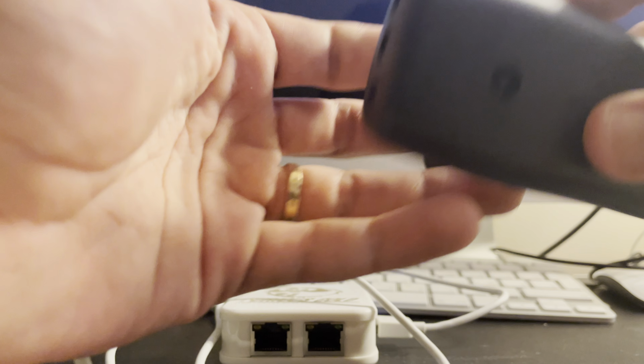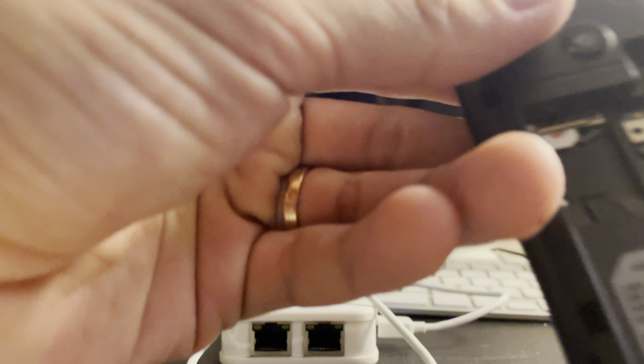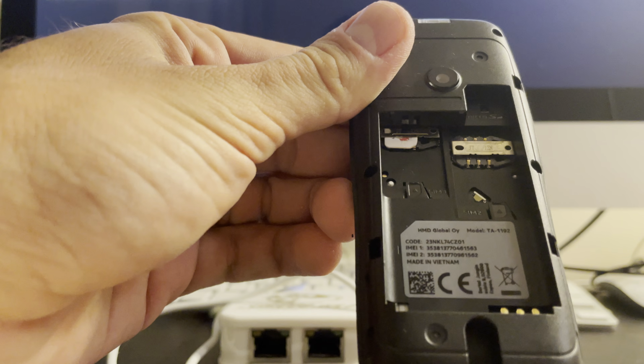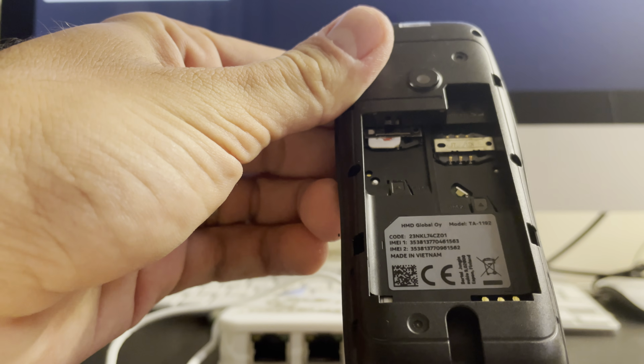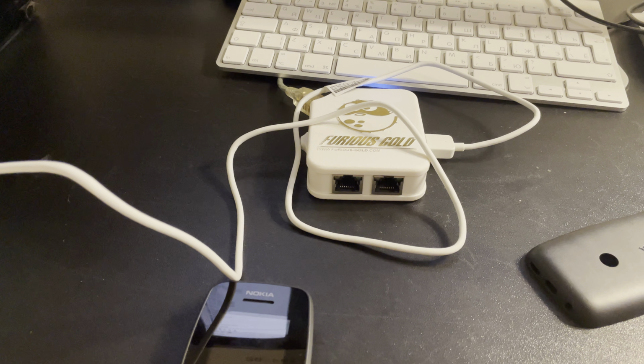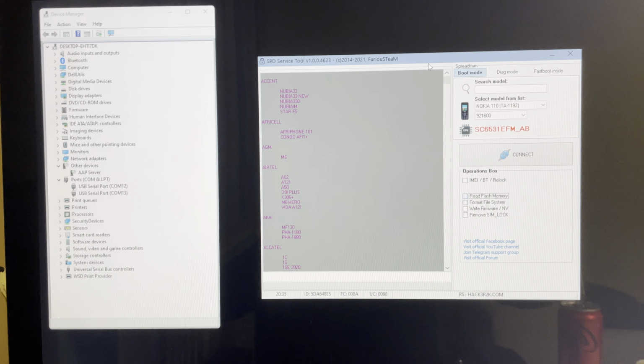So I'm going to restore the IMEI to the values found on the back sticker here, as you can see. In order to do this process, I'm going to use Furiousgold box and SPD service tool from pack 2.